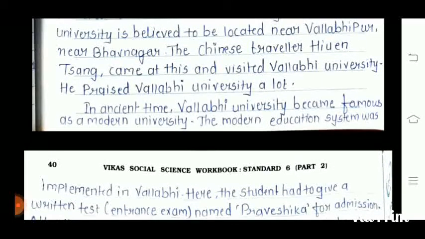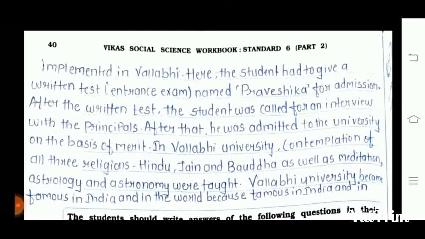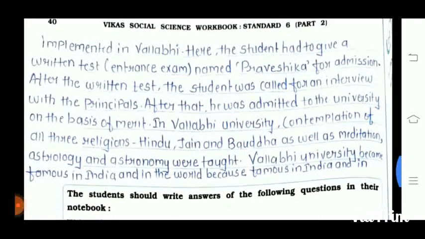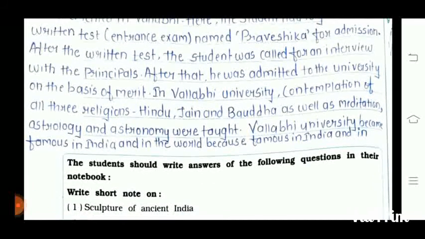In ancient times, the Vallabhi University became famous as a modern university. The modern education system was implemented in Vallabhi. Here, the student had to give a written test, that is the entrance exam, named Praveshika for admission. After the written test, the student was called for an interview with the principals. After that, he was admitted to the university on the basis of merit. In Vallabhi University, the contemplations of all three religions, Hindu, Jain and Buddha, as well as meditation, astrology and astronomy were taught.